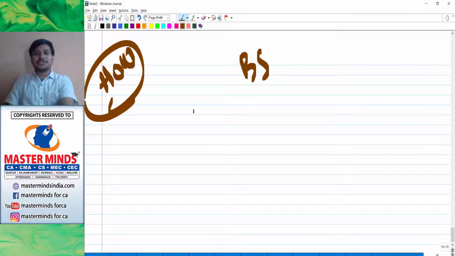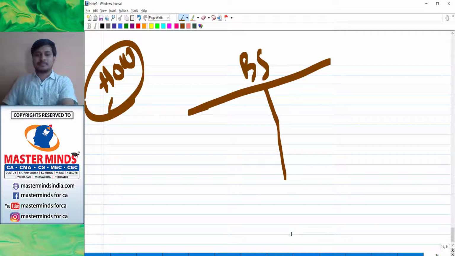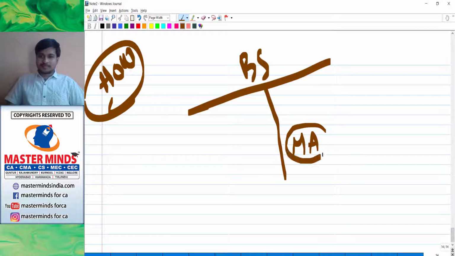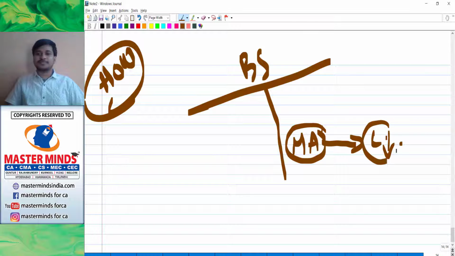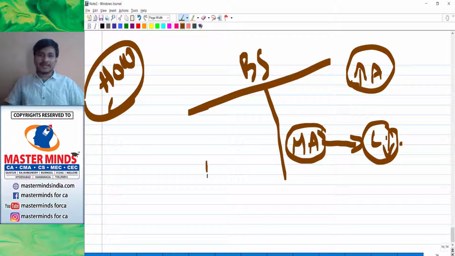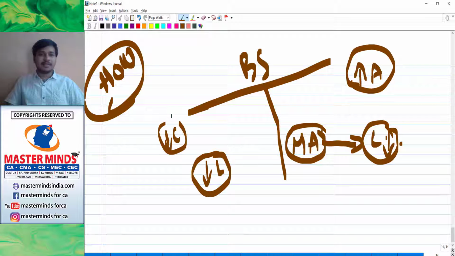So how will the balance sheet position be? And like I have told you, three reasons. Say for example, if your losses are more, the first one, if the company is incurring heavy losses, then these losses are to be reduced. How will losses be reduced? Either by increasing assets, or by decreasing liability, or by decreasing capital.